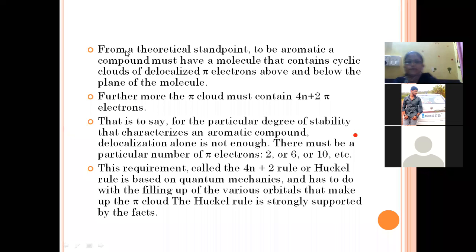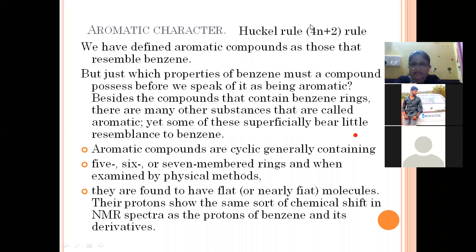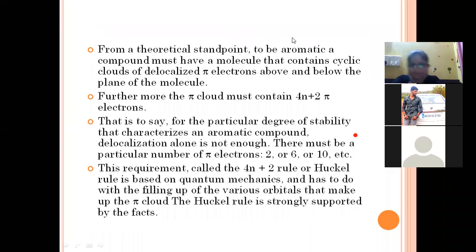So the second criterion for aromaticity is a cyclic cloud of delocalized pi electrons above and below the plane of the molecule, as in benzene. Furthermore, the pi cloud must contain 4n plus 2 pi electrons. This is very important, and this rule is given by the scientist Huckel.